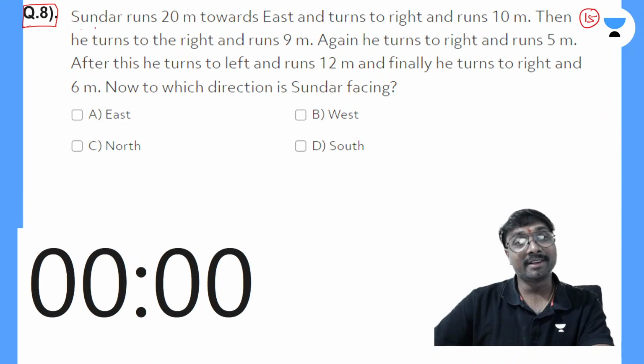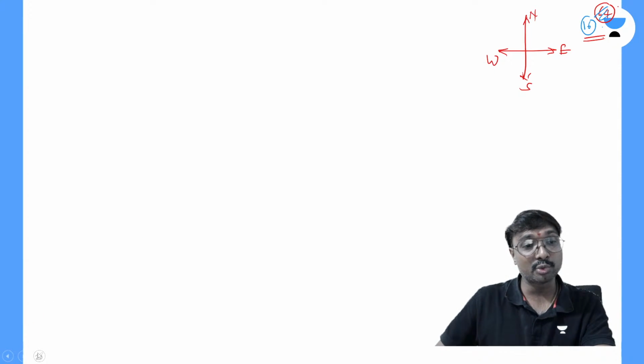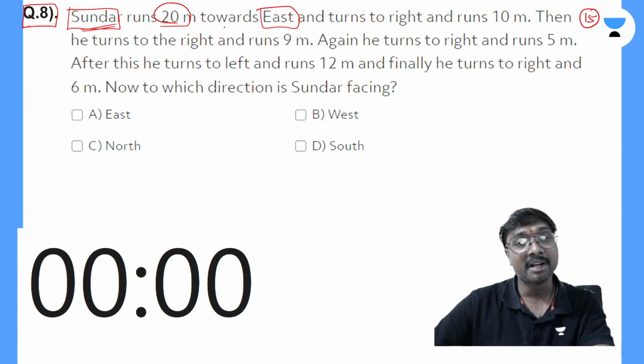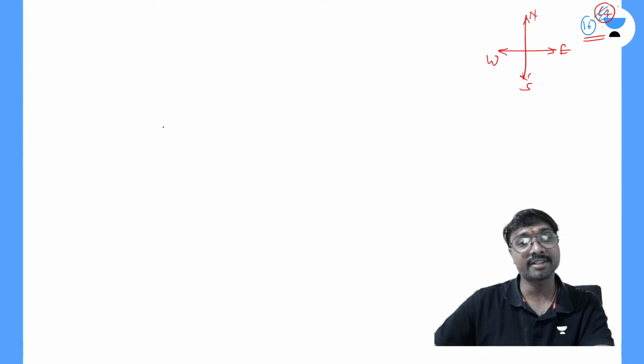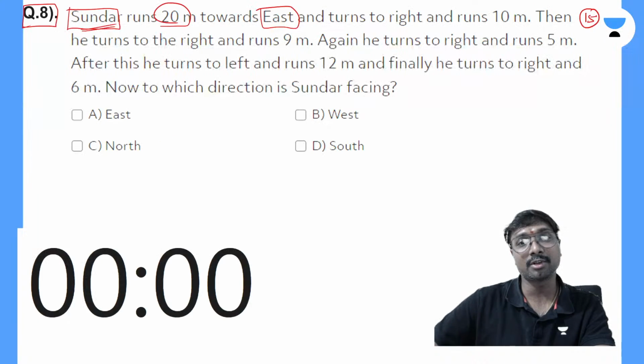So this is the 16th question, we'll solve. Sundar, right? A very handsome person, right? Sundar runs 20 meters towards east. This is north, this is south, this is east, this is west, right? So that fellow Sundar is running 20 meters towards east. Let us say this is the first position of Sundar. He is running for 20 meters towards the east, right?